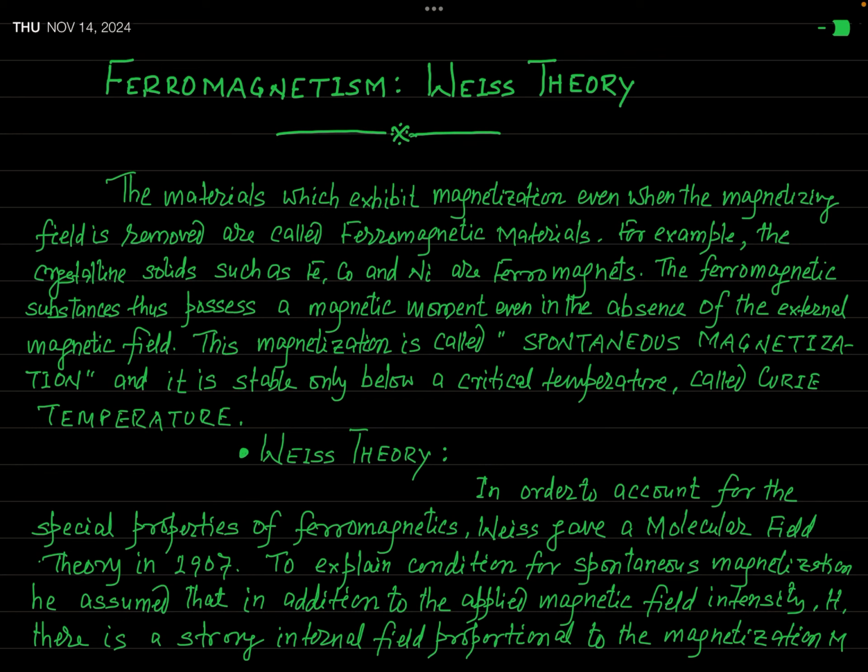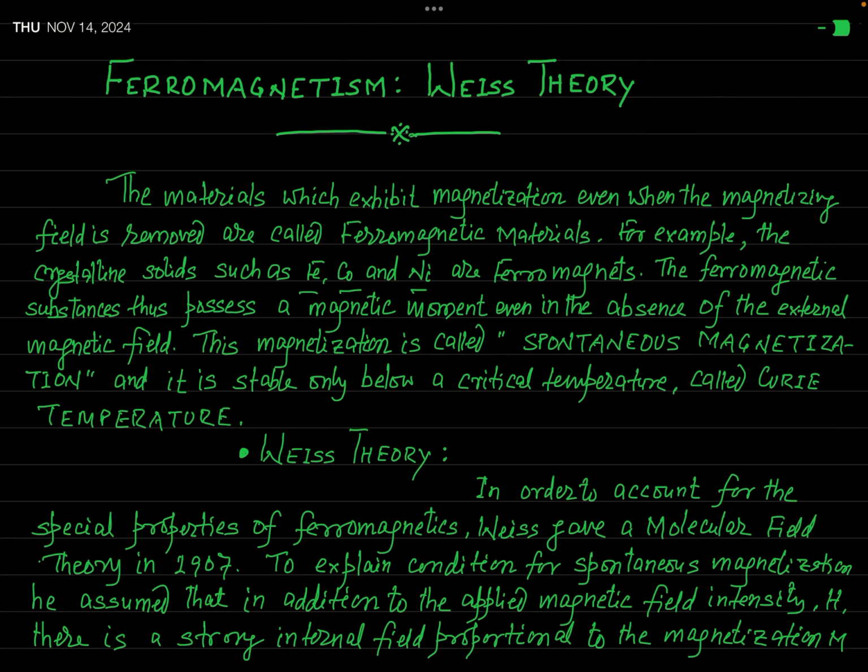If you place the material inside a magnetic field and you remove the magnetizing field, then it is seen that the material like Fe, Co or Ni, these type of materials exhibit the magnetization even in absence of the magnetic field, or you can say after the removal of the magnetizing field.